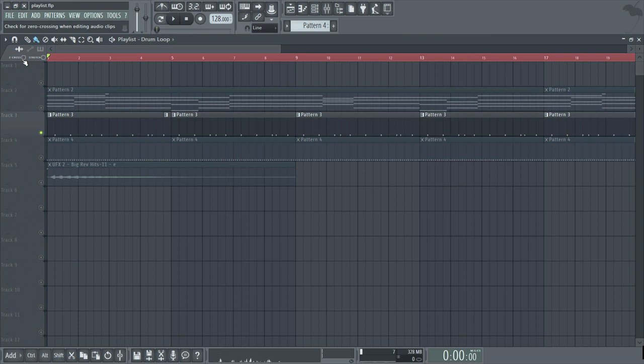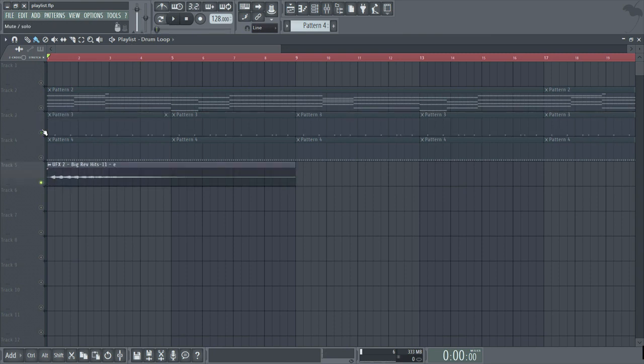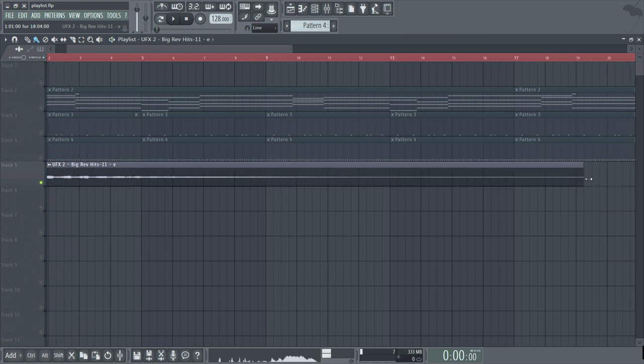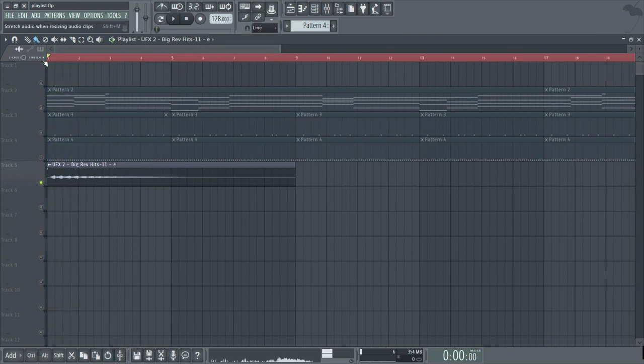and work manually instead. Next to zero crossing here is a stretch mode, and when this is activated, dragging an audio clip either left or right will stretch it on a time basis. So let me just quickly show you. And there you see it stretching. I'll just turn that back off again.